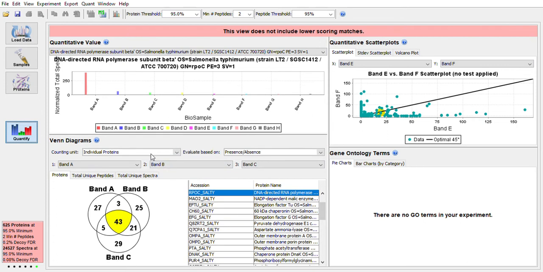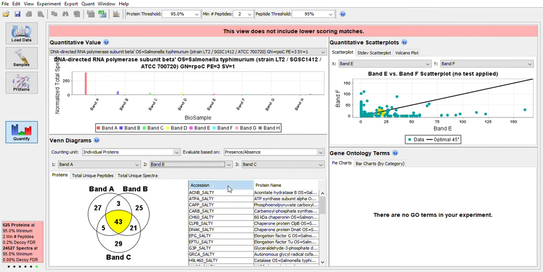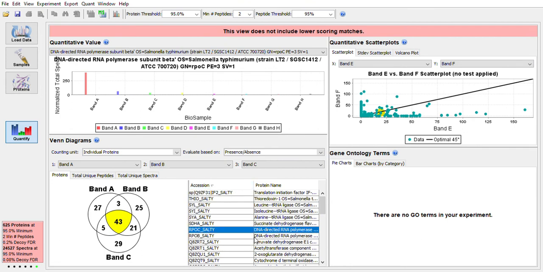We also can do comparisons between up to 3 samples using this Venn diagram tool. And this is something we do quite often. Right now we can see that it's set to compare band A, B, and C, and you can change these as you want. But as it is, we can see that there were 43 proteins that were found in all 3 bands. And if we're interested in those 43 proteins, we can see a list of them here, and we can export this list by right-clicking and saying copy all data and pasting that into Excel, or we can export it to Excel directly if we want, but I think it's easier just to copy and paste.